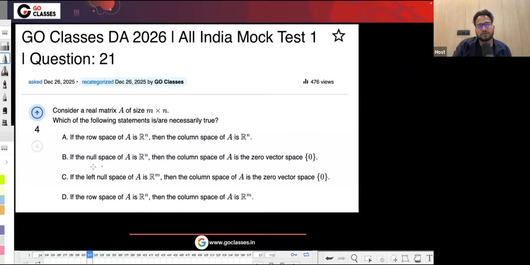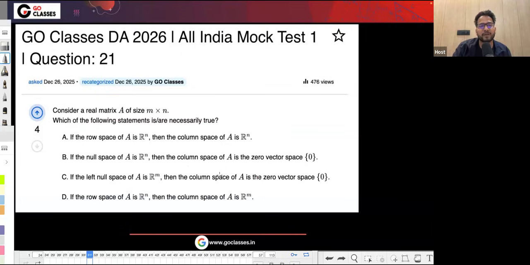Now let's solve this question. This question was also a nice question. I think one of the students also commented that this was a really nice question, especially this option A. Option A could have been a little tricky for you, because generally people just mark it true instead of thinking it through very precisely.